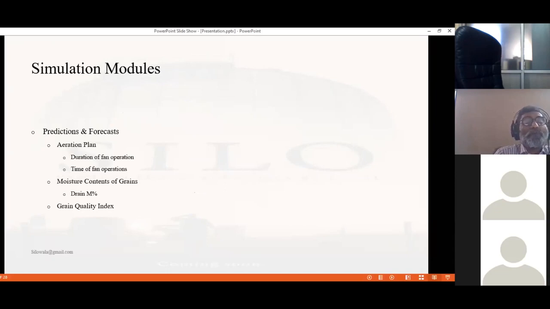Simulation modules are also available for monitoring during storage. These simulation modules help with predictions and forecasts of the aeration plan.